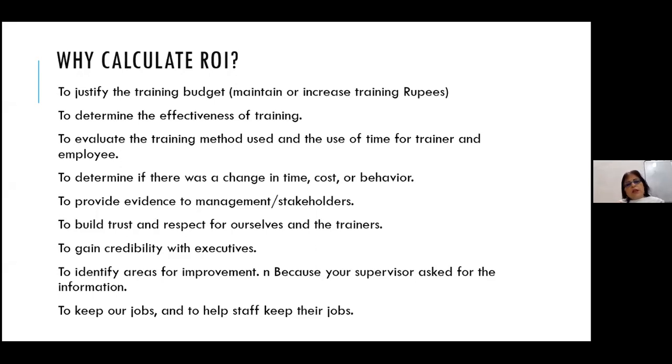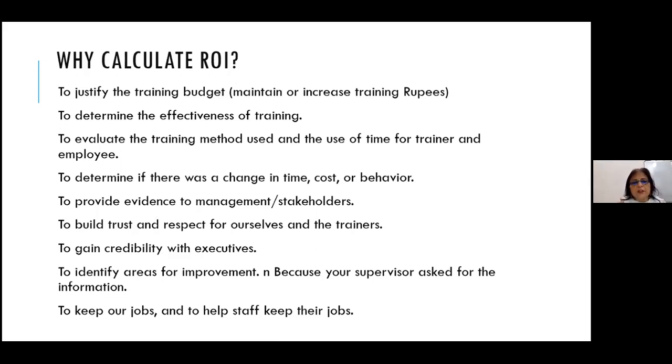Then to evaluate the training method used, whether the methods were correct or not, and the use of the time for trainer and employee. To determine if there was a change in time, cost, or behavior. Like, if an activity was taking say 1 hour, has it reduced to 40 minutes or something like that? Change in time. Now the production cost has reduced because of the training of the employees, or the behavior. People are faster, some attitudinal change is there, and some gain in the knowledge is there.